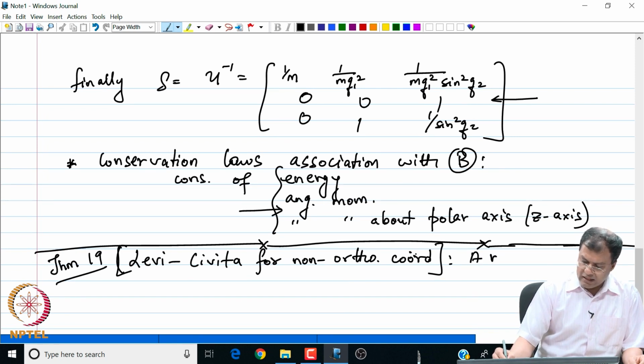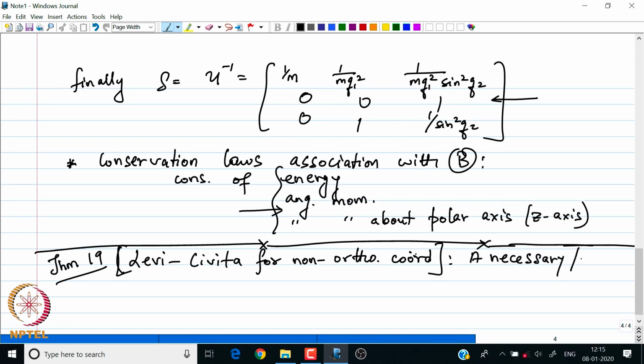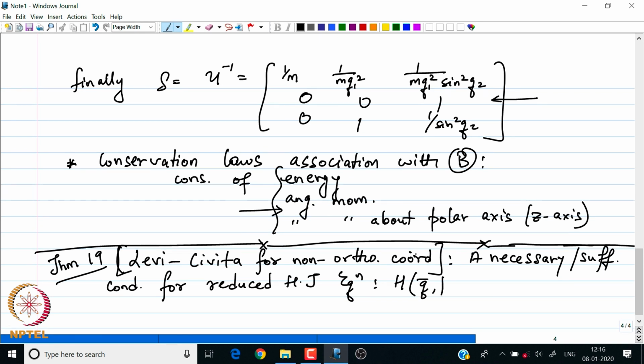Okay, so it says a necessary and sufficient condition for the reduced Hamilton-Jacobi equation, that is h of q bar comma p bar is equal to alpha 1, and so this is my reduced Hamilton-Jacobi equation, where my p k's are given to be del psi del q k's, where psi is the solution to this Hamilton-Jacobi equation. So a necessary and sufficient condition for this setup to be separable,